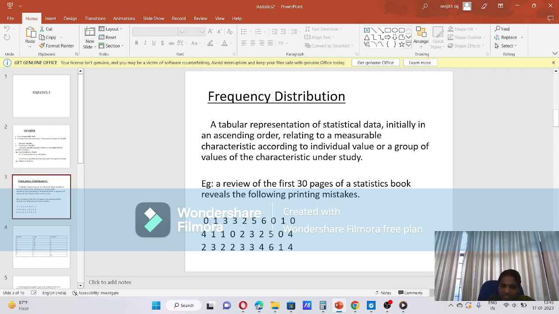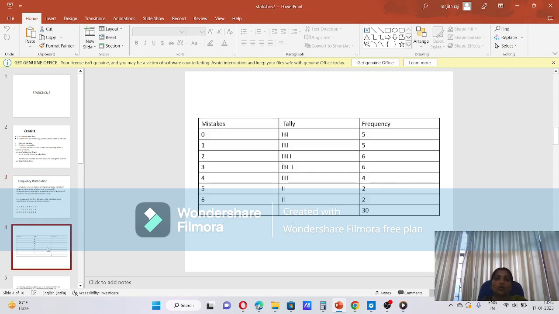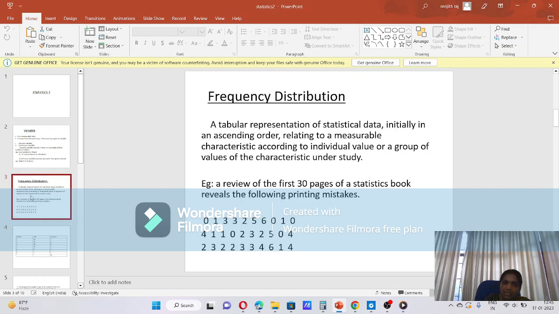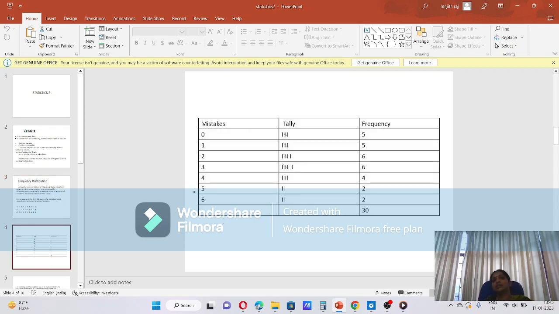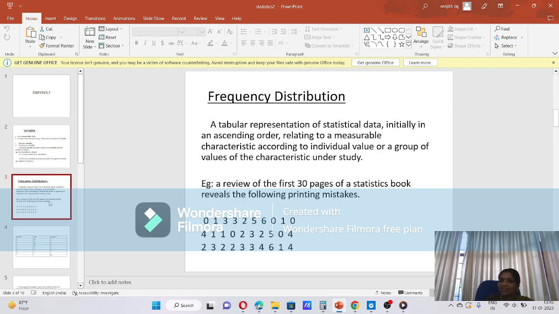And what is the first number? That is 0. Look, in the tally mark column, first we write one line only, because that indicates one time that 0 occurs. What is the next number? 1. In the mistake column 1, we can write again one line. And look, next number 3.